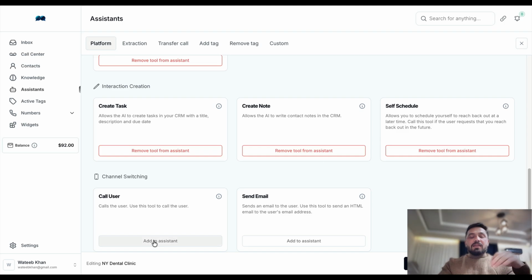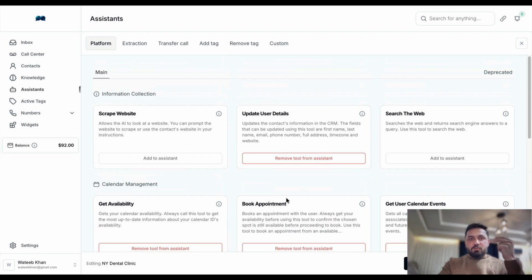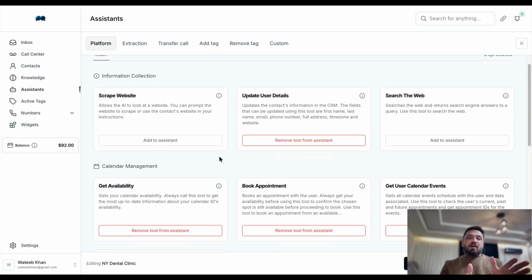Call user: for example, if we are in a chat and the user said, okay, can you please give me a call, we can say use the call user tool to call the user. I hope this is making sense. We can use it, but for now we're not going to use this. Send email: if the user says, whatever we discussed, can you please send me an email, we can use this tool to send email as well. So these are the platform-given tools, but we have other tools as well.